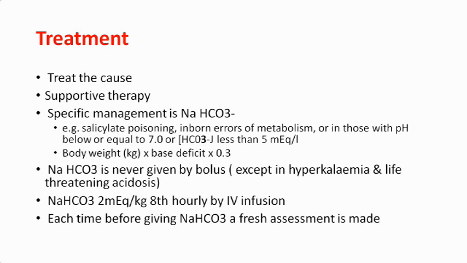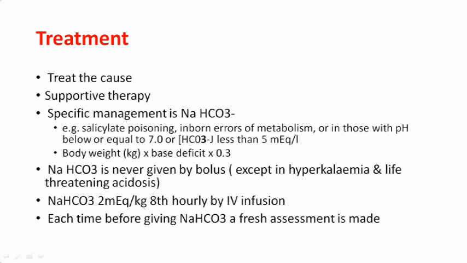Because in neonates the blood vessels are very fragile, very thin, so they have more chance of blood vessel rupture due to hypernatremia. Even in an adult or an older child, if you are giving sodium bicarb, you should give it very slowly. Because if sodium bicarb is given very rapidly, the sodium level will increase and that will cause severe hypernatremia, hyperosmolarity, and the complications that we discussed in my last class.